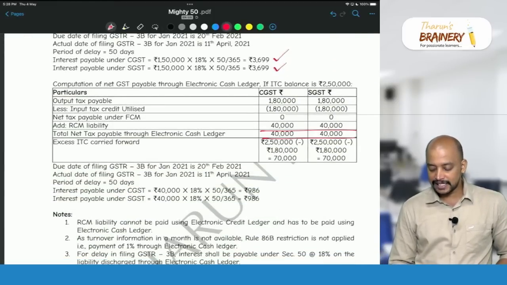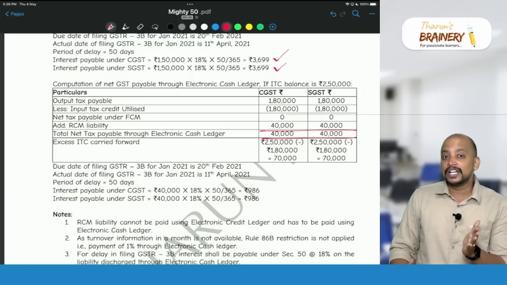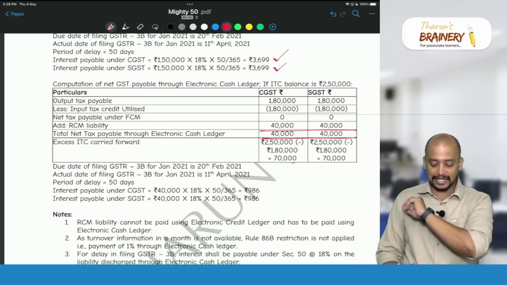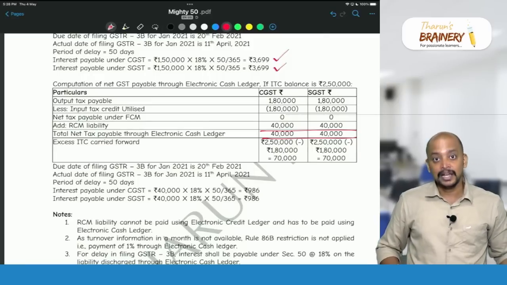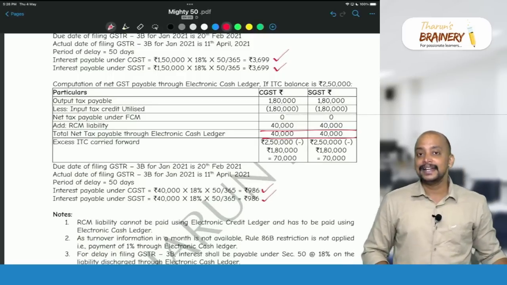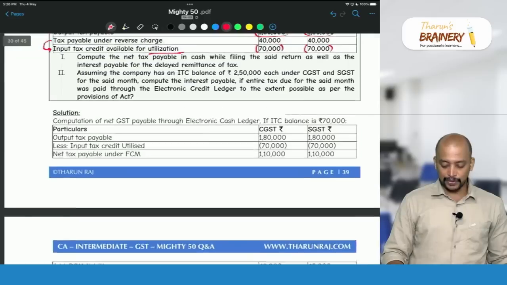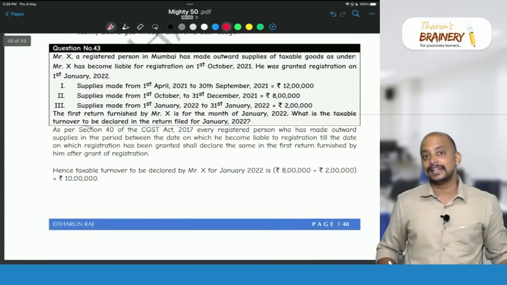So there is some excess ITC that is carried forward, because the ITC balance cannot be utilized for payment of GST under RCM. So on that 40,000, what is the rate of GST? 18%. And for how many days? 50 days. So 986 under CGST and SGST will be taken as the interest payable. So this is a very good question related to interest computation on account of delay in filing 3B.